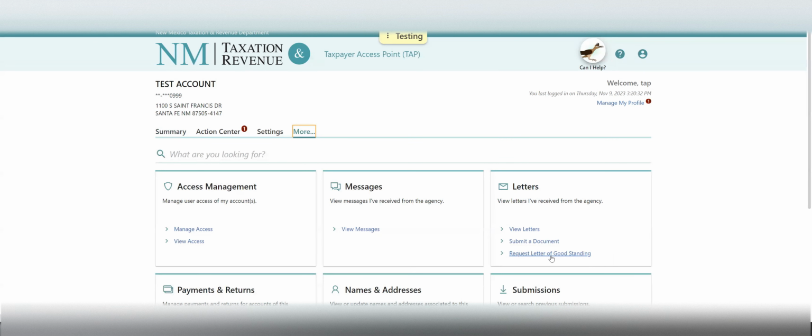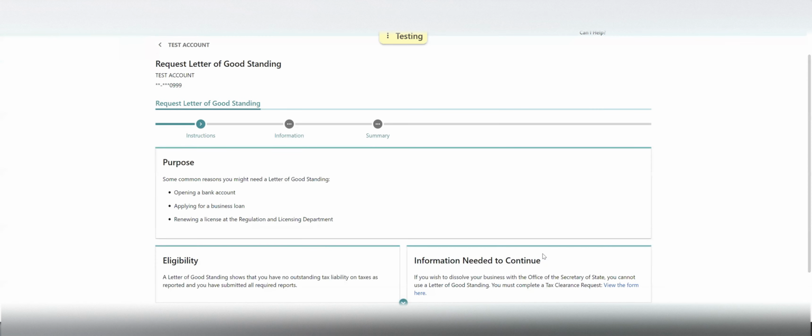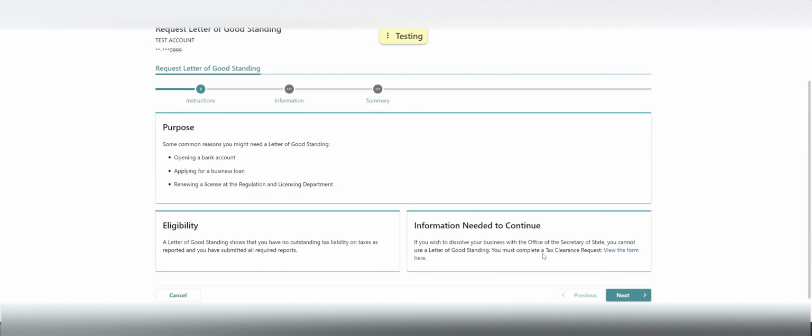If the option is available, they're going to select the link here. This is going to bring us to the summary page for the letter of good standing. It explains the eligibility for the letter of good standing. It also outlines some purposes that this may be used for, like opening a bank account, applying for a business loan, or renewing a license at the Regulation and Licensing Department. This also may be used by business licensing with your local municipality.